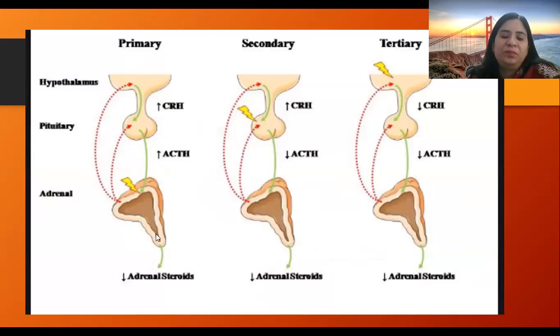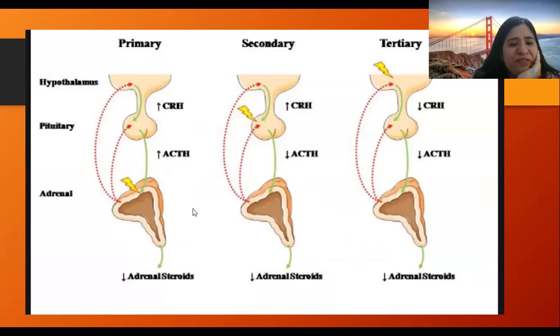So first, we will test the cortisol hormone, which is less in all the three causes. Then we will do the ACTH stimulation test to know whether primary or secondary causes are there.